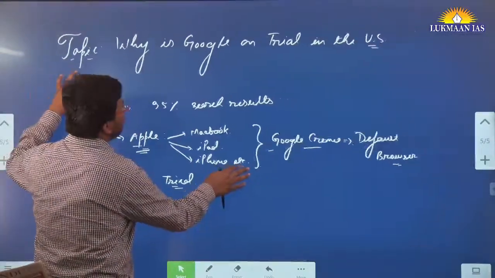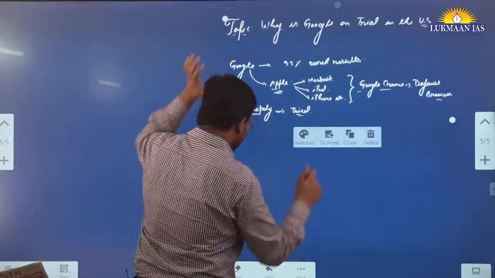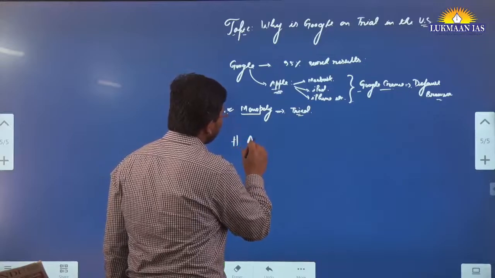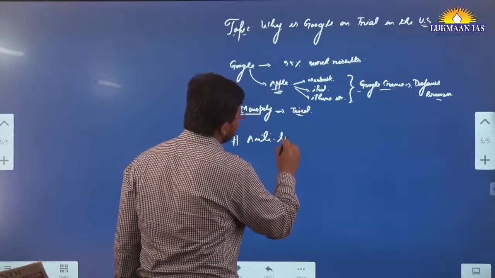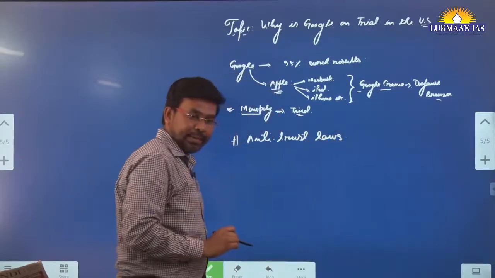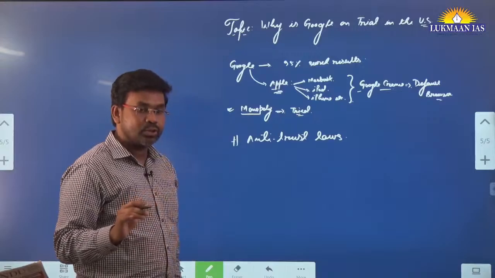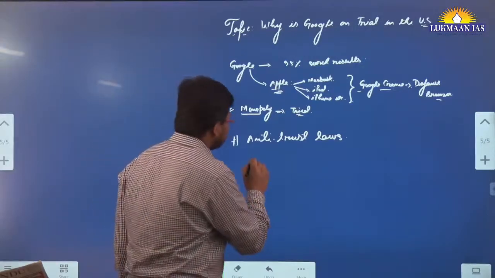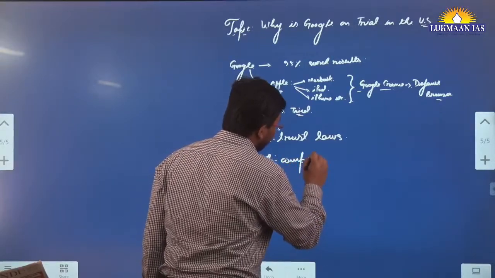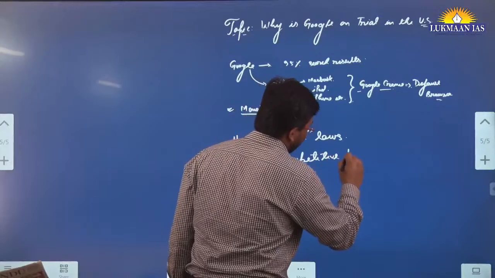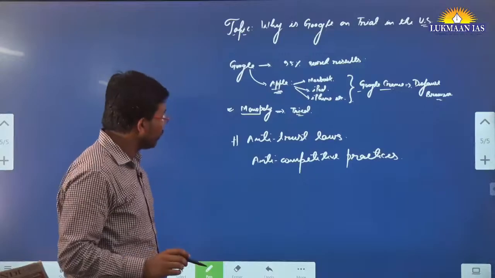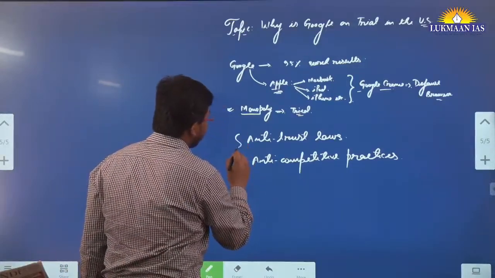Like in India we have the Competition Commission of India, right. In the US they also have antitrust laws, and not only antitrust laws, they also have commissions that look into anti-competitive practices. That's the thing.